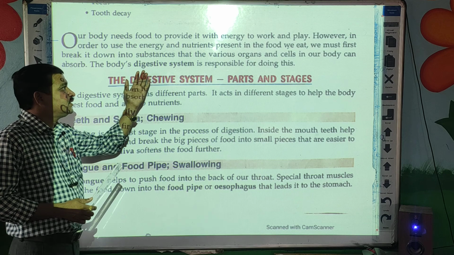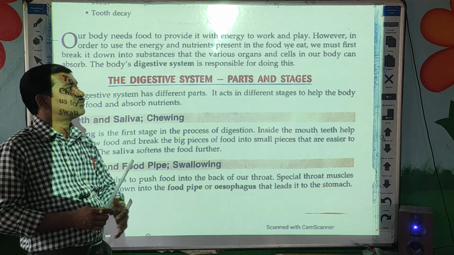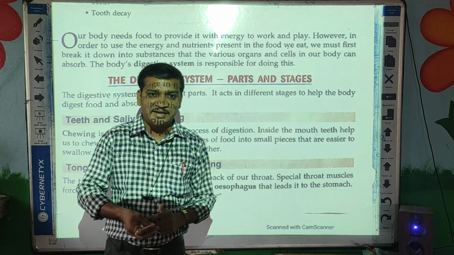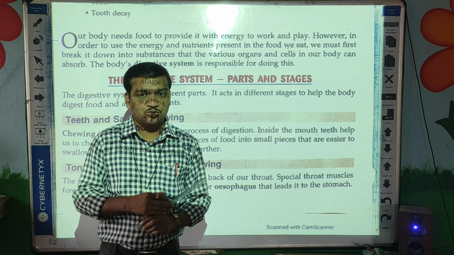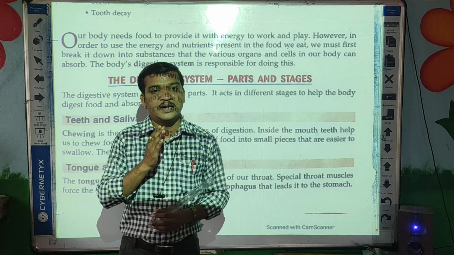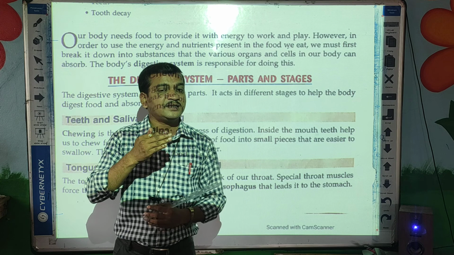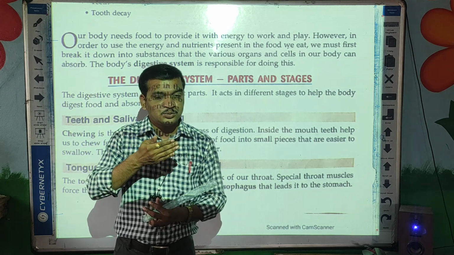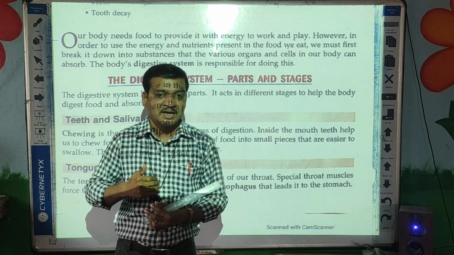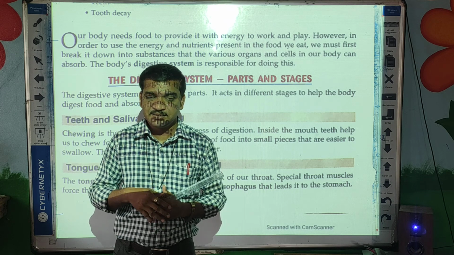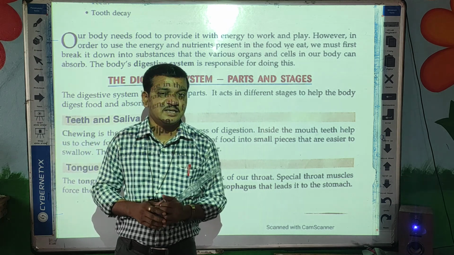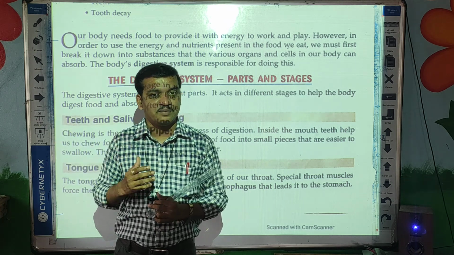The digestive system is responsible for doing this. So directly putting food in the mouth, it will not suddenly digest. There are some stages. Through those stages food passes, and then it gets digested, and then it is supplied to the various cells of our body.